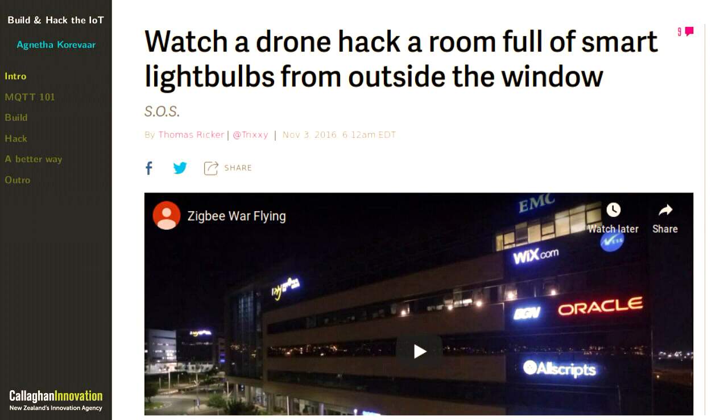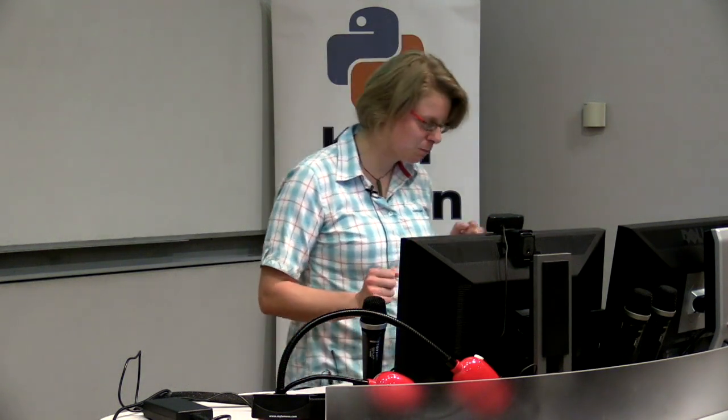Turns out, I found this on the internet, you can infect smart light bulbs with a worm that just keeps spreading and spreading and cause havoc. And for bonus points, you can do it from a drone. Or let's think about something like Mirai, where you can have some malware that infects various IoT devices, and you can take down part of the internet. True story. So yeah, I think we should be at least a little bit paranoid.